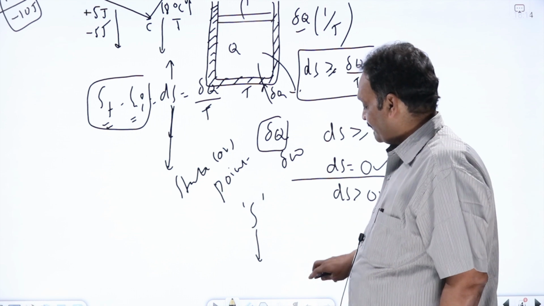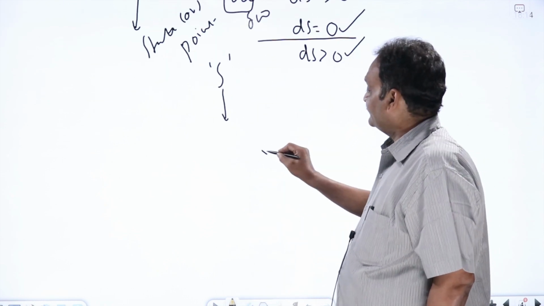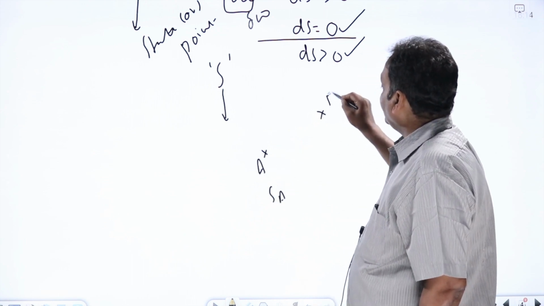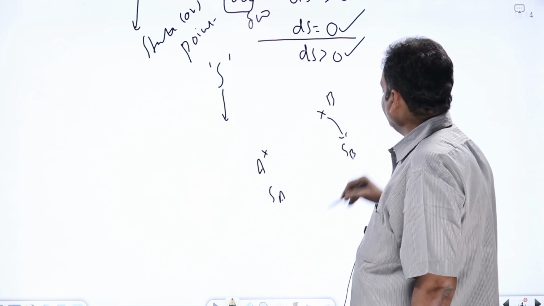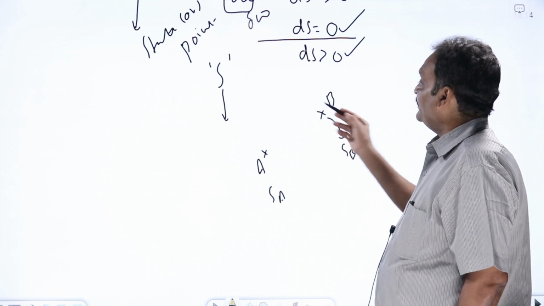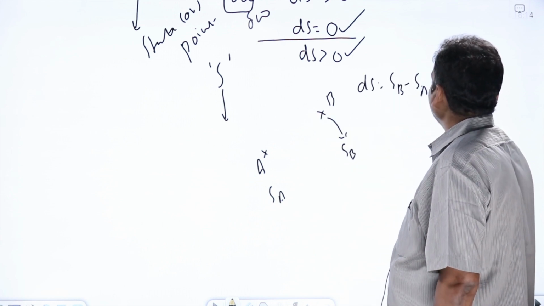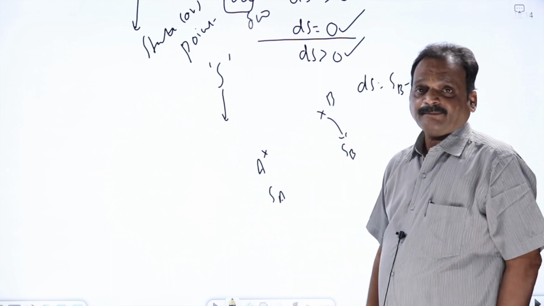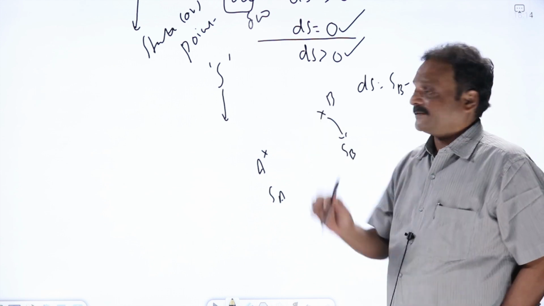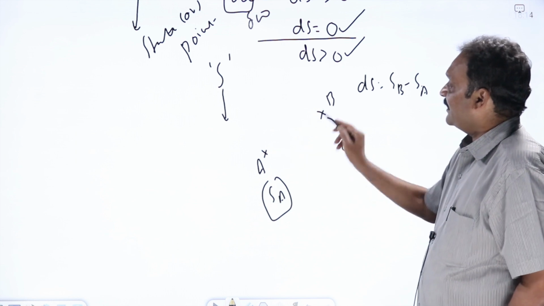But what is the advantage of entropy? Entropy is a point or state function. It means when you go from a state A, the system will have some entropy SA. You go to a point B, where the system's entropy is say SB. You don't know what the SA value or SB value is. But in going from A to B, the change in entropy ds equals SB minus SA, final entropy minus initial entropy. That entropy may increase, decrease or remain constant depending on the type of process. But you cannot calculate the absolute values of entropy. You can only calculate changes in it.